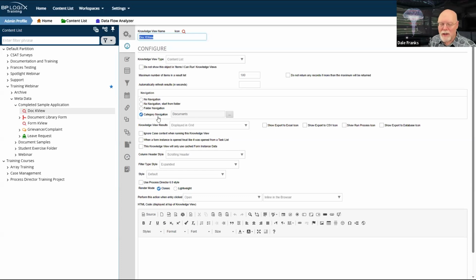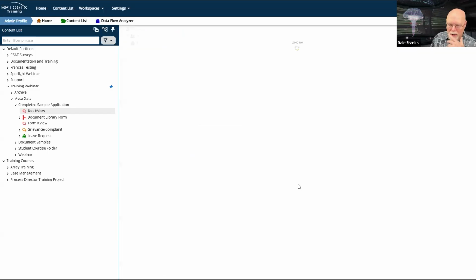Since I don't have my metadata organized into a single hierarchical tree, I have several distinct top-level nodes. That's probably not the best way of doing it, but if I use category navigation, I can choose the node at which I want to start. And this time I've chosen documents. And if we update and run our knowledge view,